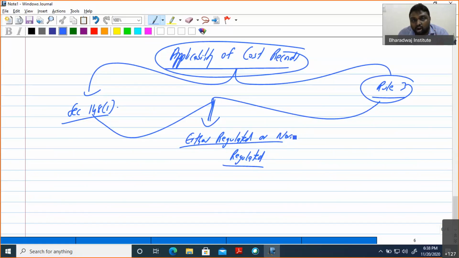Sir, what is meant by non-regulated? I will show you everything at the end of the class. In the backside of your textbook, they kept an annexure with table A and table B. Table A has 6 items, and table B has around 100 plus items. Table A items are regulated and table B items are non-regulated.